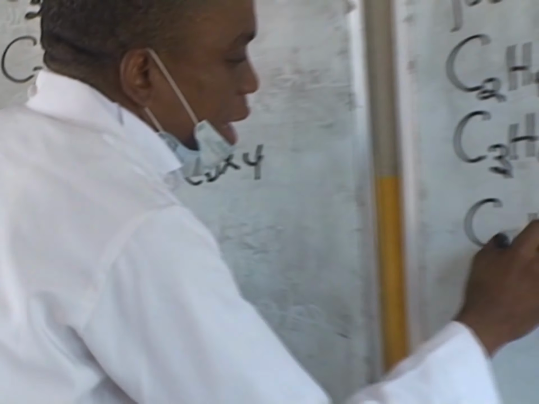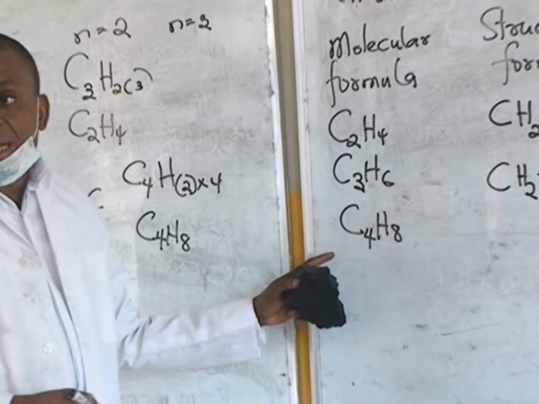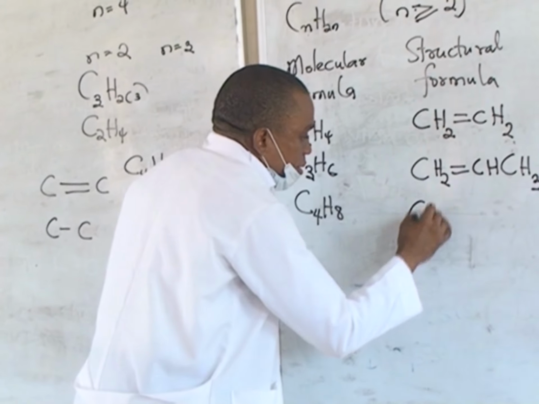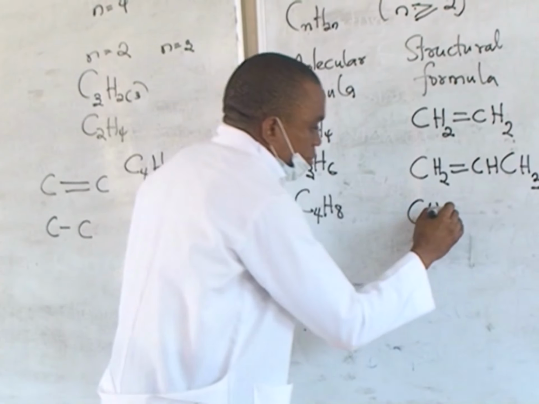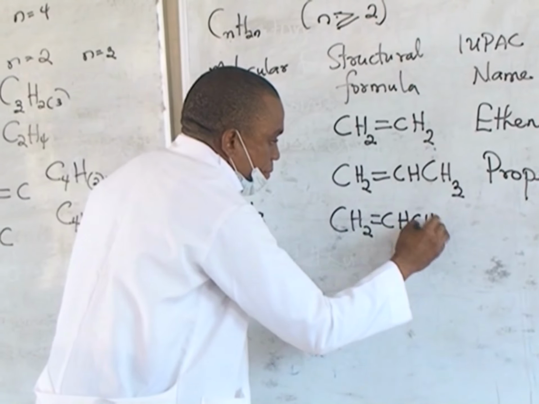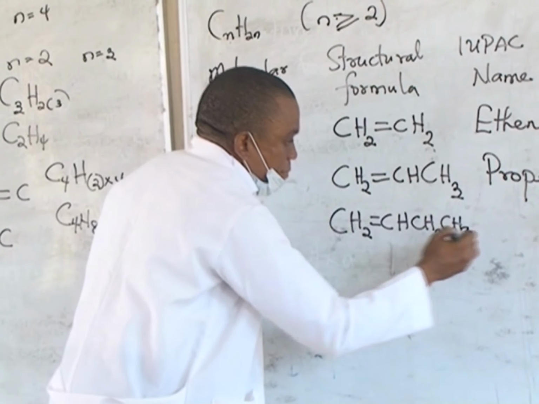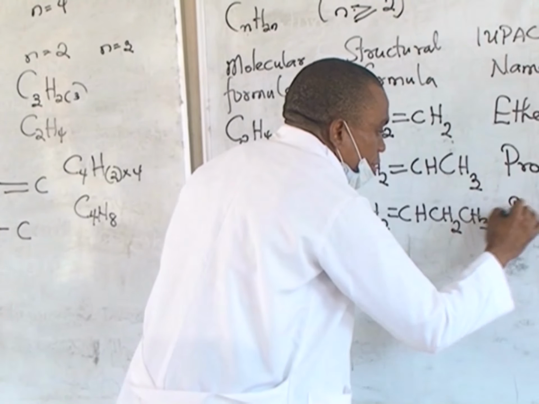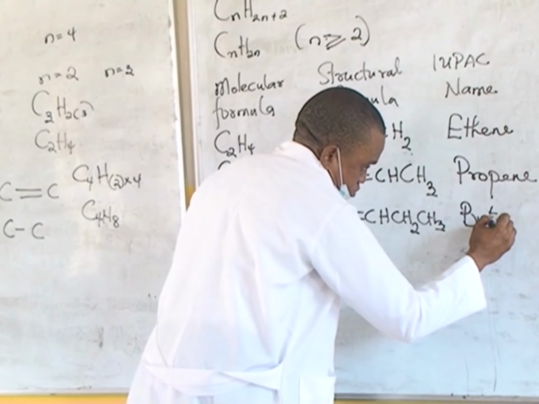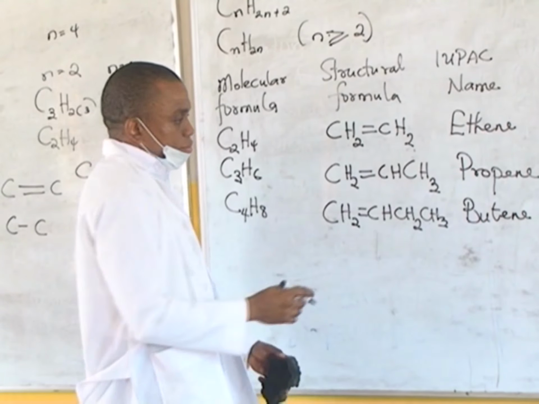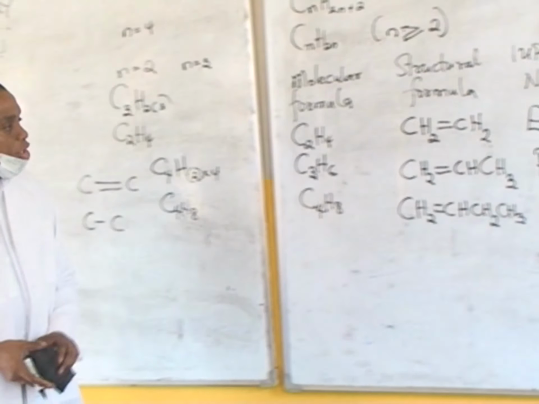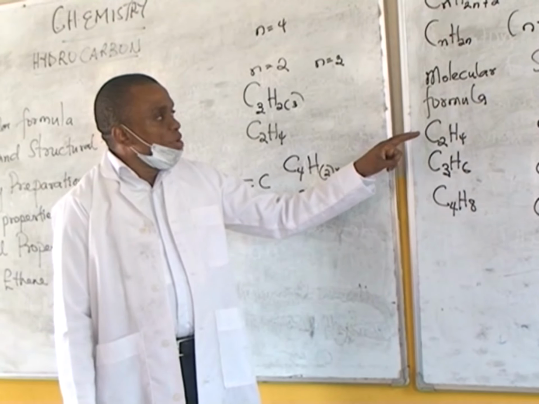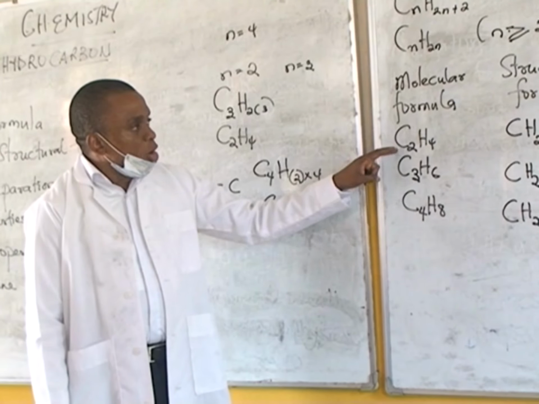So you have C4H8 as the formula for the next member, and you have the IUPAC name for this compound, which is butene.